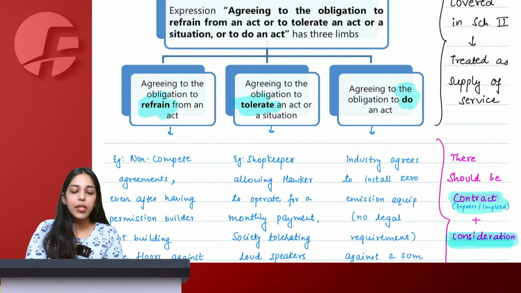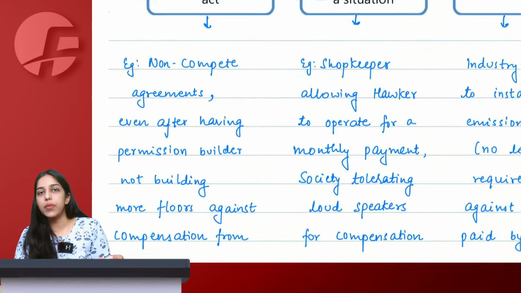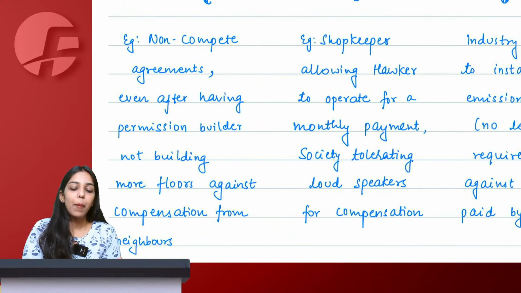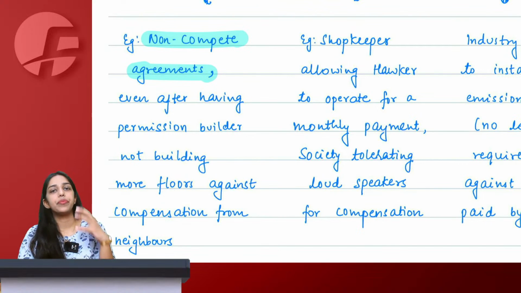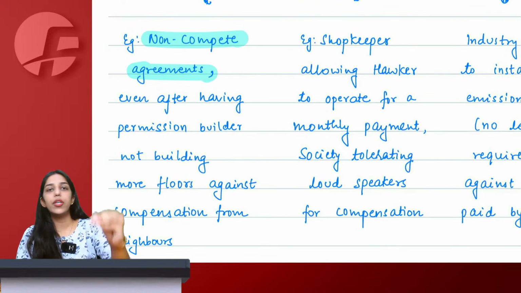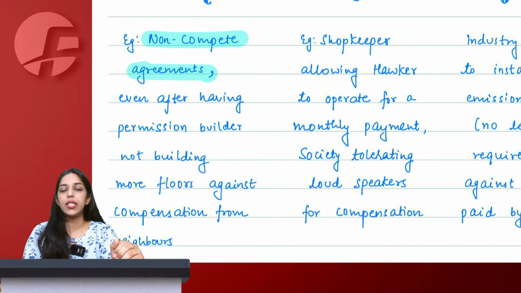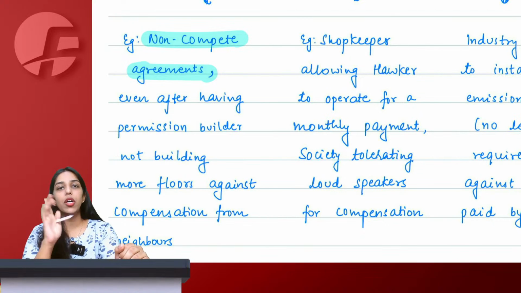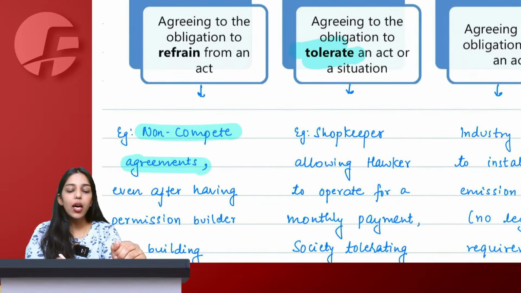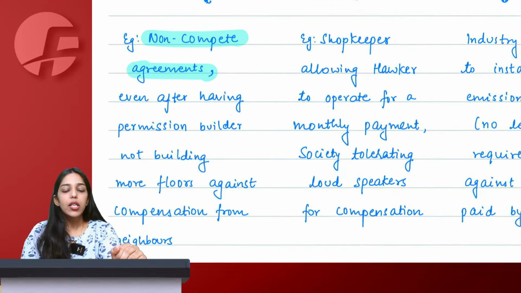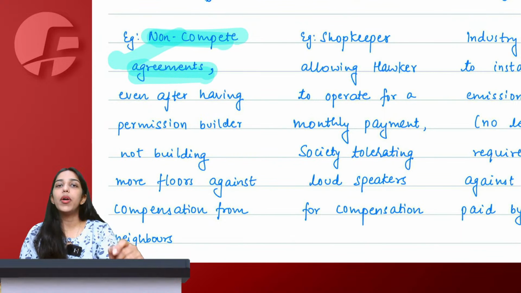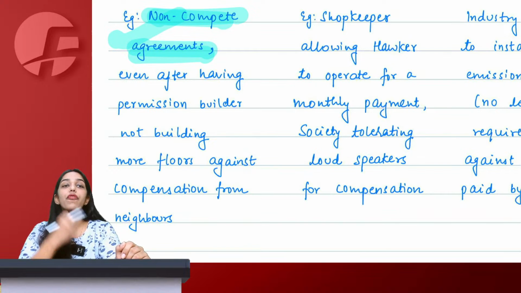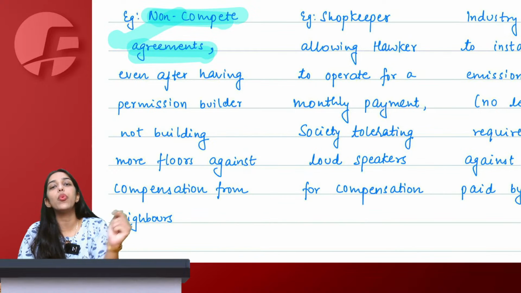What can be examples of agreeing to refrain from something, agreeing to not do something? Best example is non-compete agreement. We took this example that let's say today after clearing you said I want to teach GST. I said no, keep 50 lakh rupees, you are not teaching GST. So you simply agreed to refrain from teaching just so that there is no competition. Non-compete agreement. Yes, whatever amount you receive will be taxable under GST. You are giving me a service of not teaching GST, of not doing something.